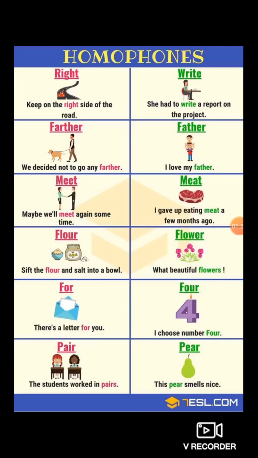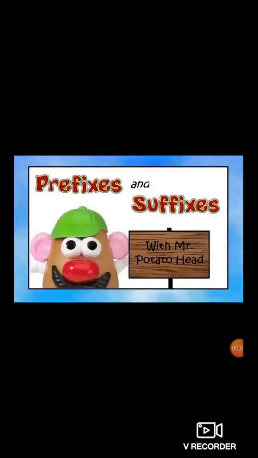Four and for. FOUR, that is a number. FOR, that is a preposition. Two different words, two different meanings, but they sound similar. Pear and pair. PEAR is the name of a fruit, whereas the number of two is known as PAIR. So these are the examples of homophones. I hope, students, you have understood the concept of homophones.